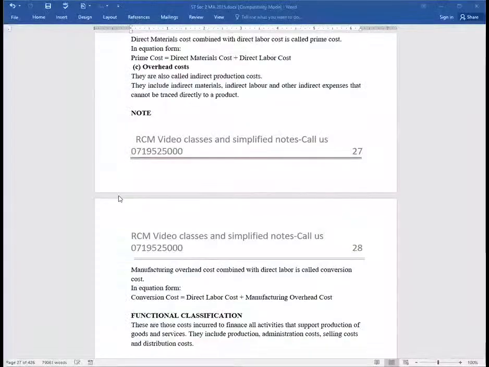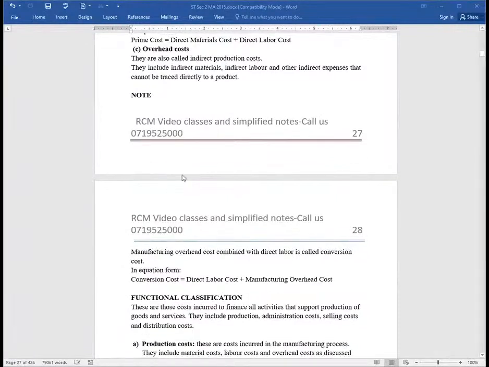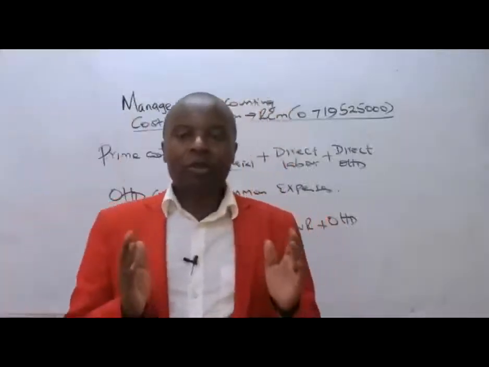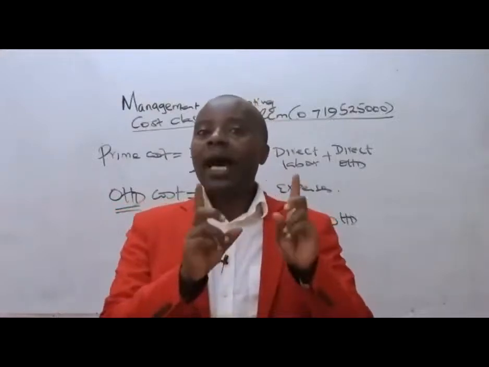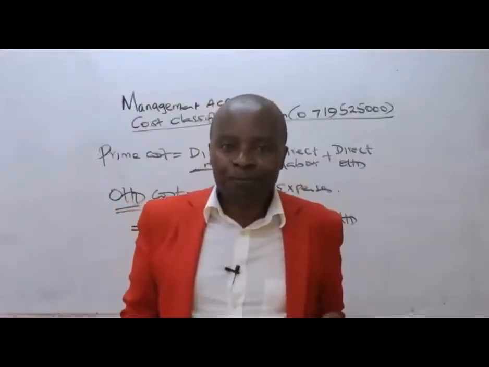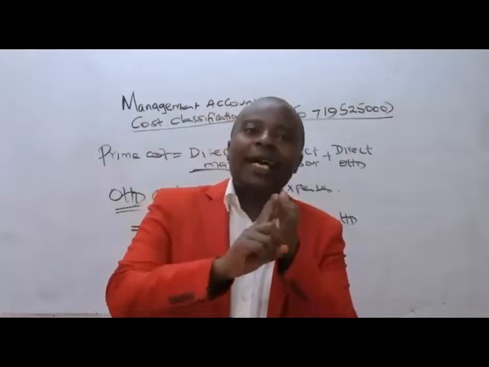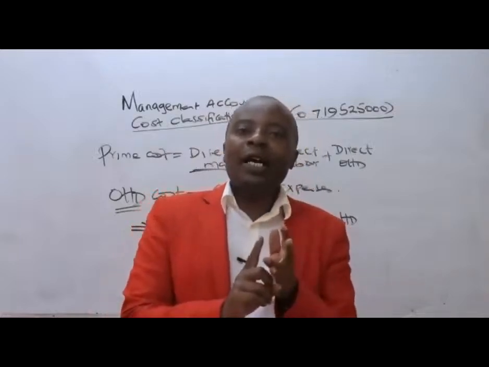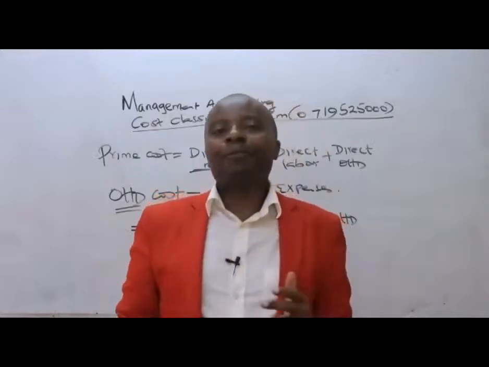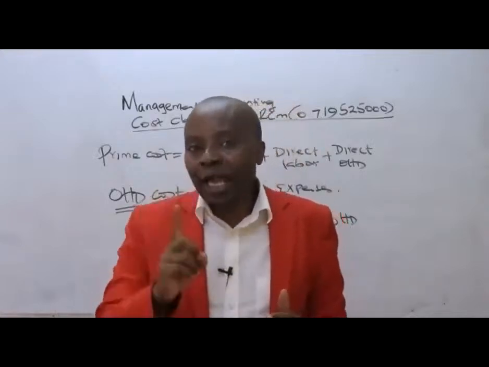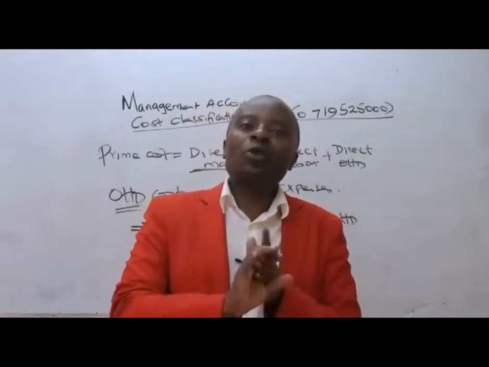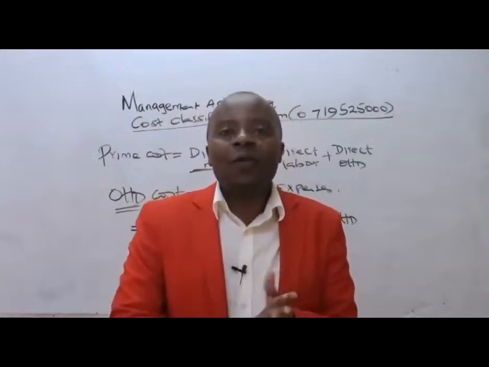costs in accordance to whether they are manufacturing or non-manufacturing. We want to put this clearly again in a way that all of us should be able to understand. Manufacturing costs are those costs, ladies and gentlemen, that are directly attributable to the units that we produce. And mostly, they are the direct labor and the direct materials. And if you have been given, although rare, direct overheads will also constitute what we call manufacturing